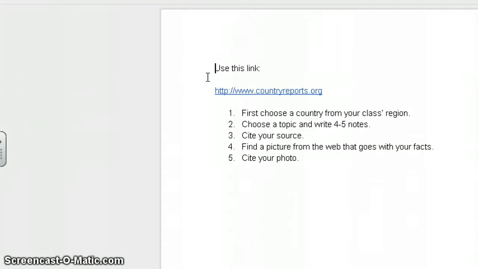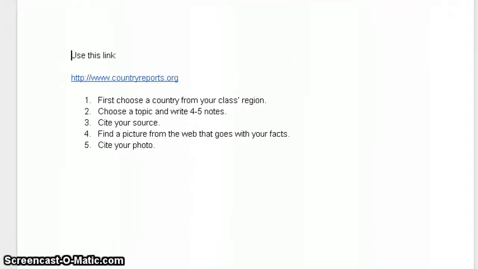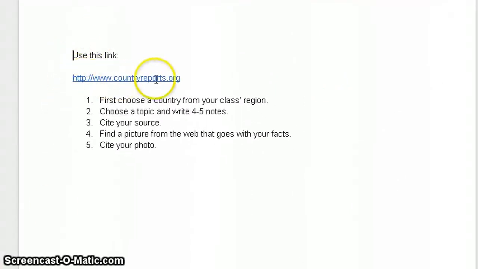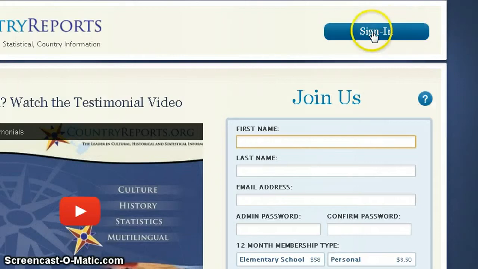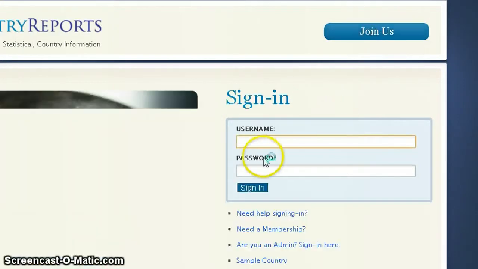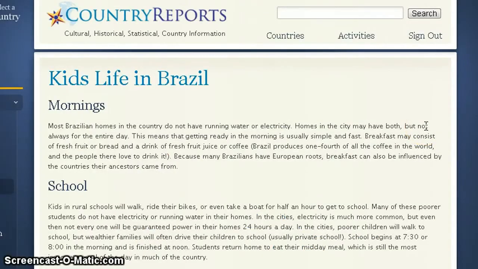Click it to open it up. Like with the summarizing lesson, this is a little bit similar. You are going to be going to countryreports.org. So let me go ahead, I click on it once, click on it here again, and it'll open up the new page. And again, click sign in, and the username and password was ASFG, click sign in, and then you're good to go. And today you will not be reading about Brazil.